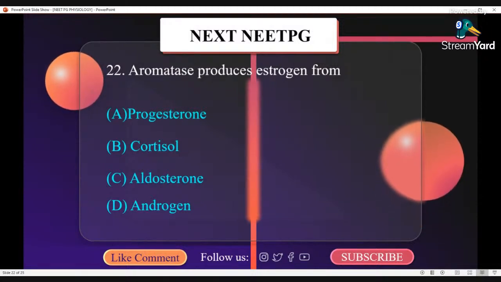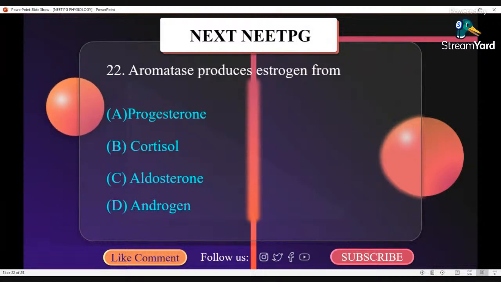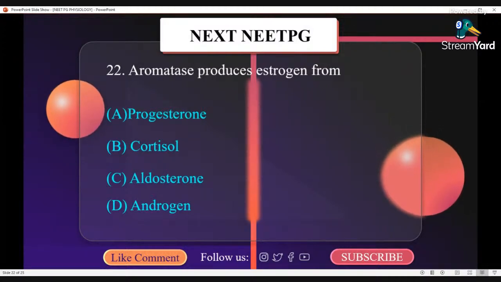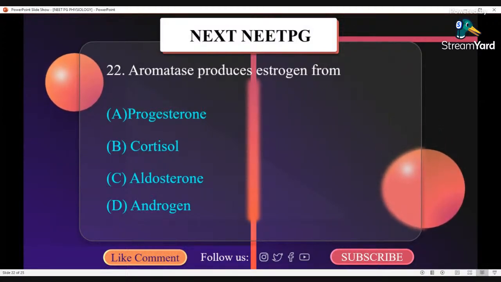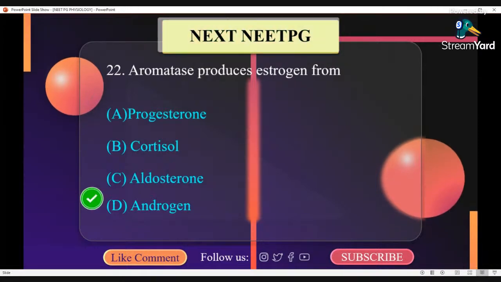Aromatase produces estrogen from: A. Progesterone, B. Cortisol, C. Aldosterone, D. Androgen. Correct option here is D. Androgen.